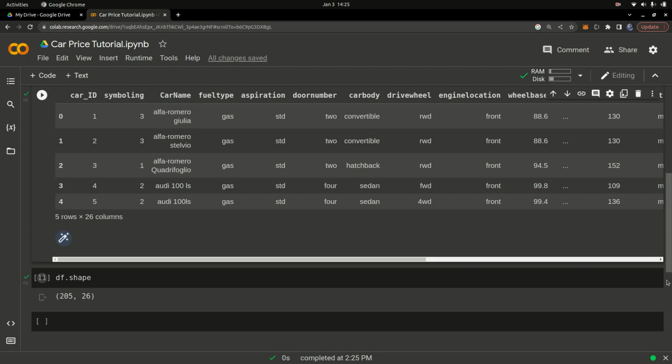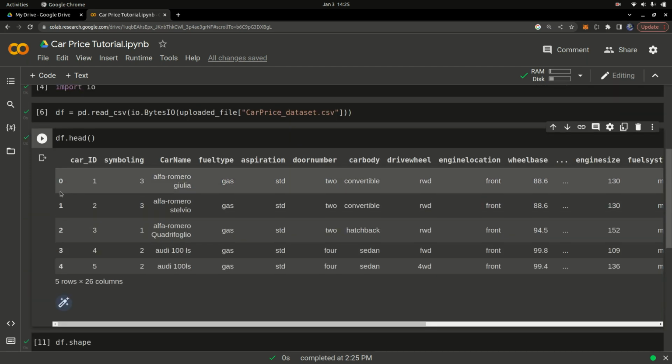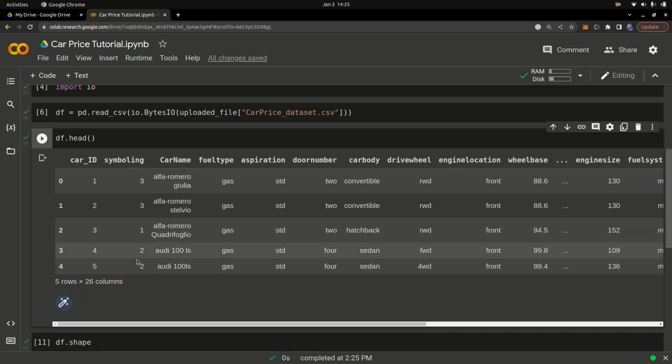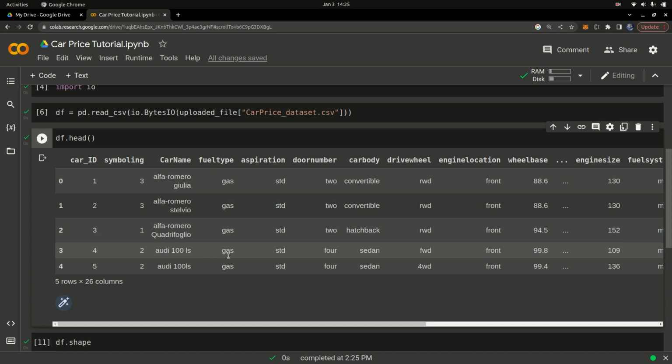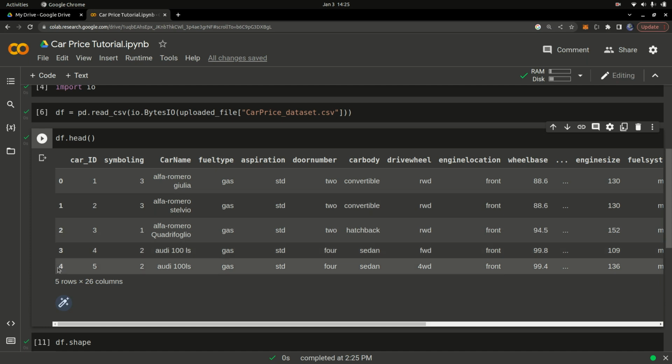If I scroll up here, you can see these are called columns. Sorry, the ones going down are called columns. So fuel type is a column name, and then aspiration is a column name. The door number, the number of doors that the car has, is a column name. And you can see these are rows right here. This 0 is a row, 1 is a row, 2 is a row, like that. So rows go from left to right, while columns go from top to bottom. So that's the difference between a column and a row. I hope you understand.